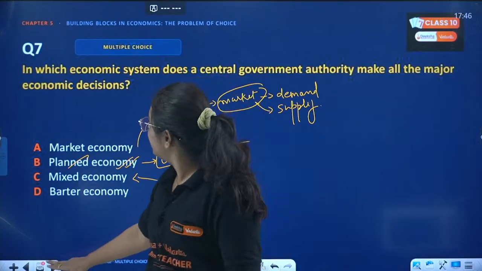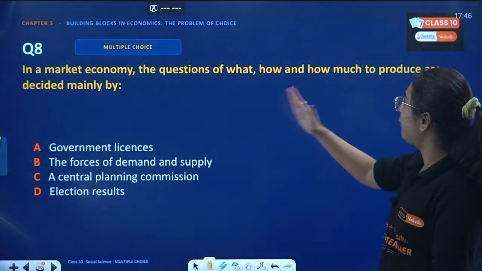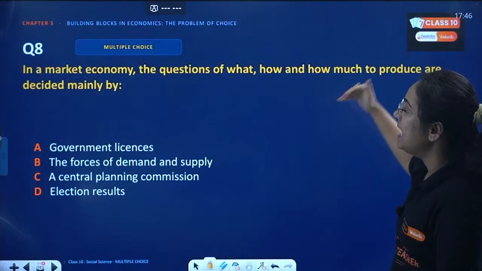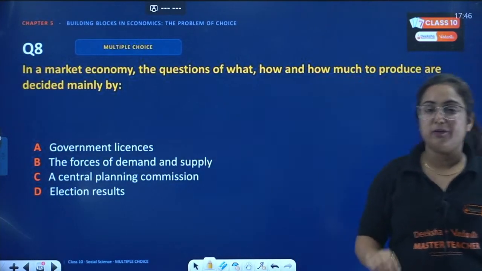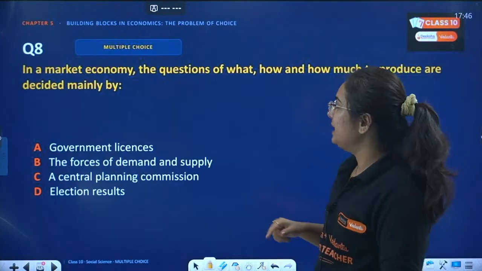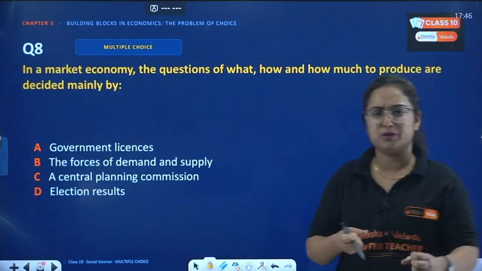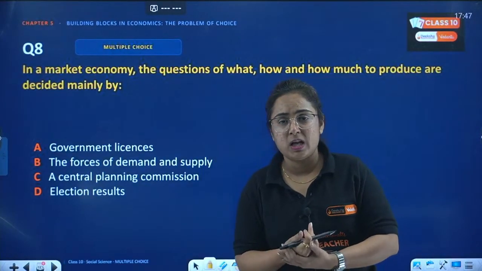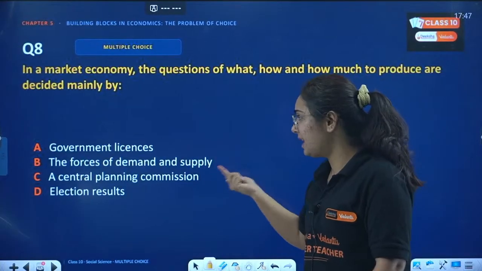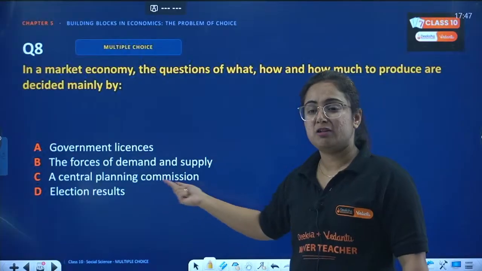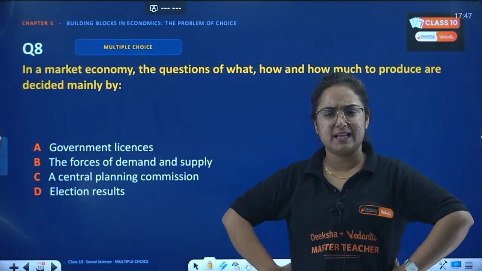Okay, next question. Question is, in a market economy, the questions of what, how and how much to produce are decided mainly by... I just told you the answer, yaar. Okay, we will be quick in this, right? So whenever there is a market economy, the question regarding what to produce and how much to produce is answered by whom? Is it government license? Is it the force of demand and supply? A central planning commission? Or is it the election results? What do you think is the correct answer?